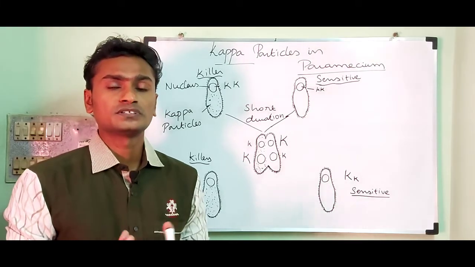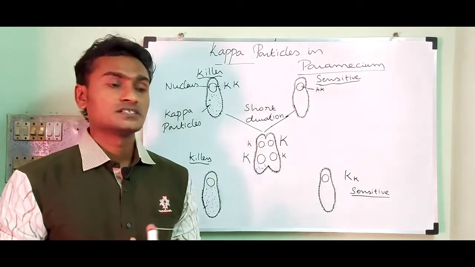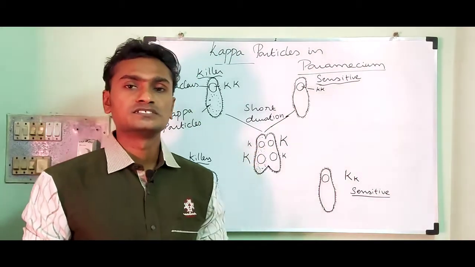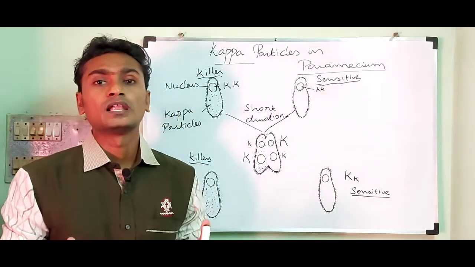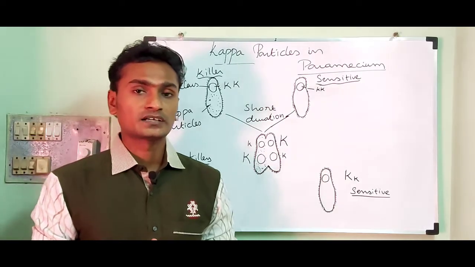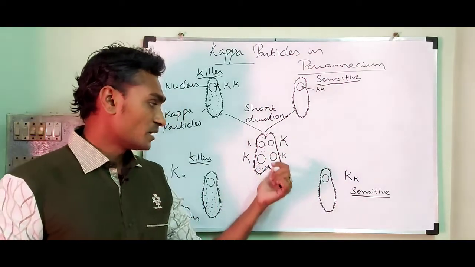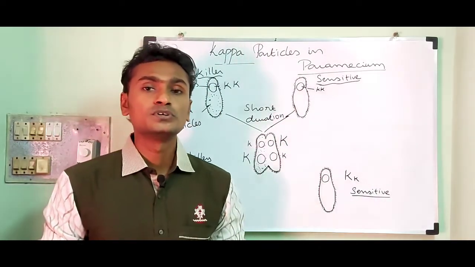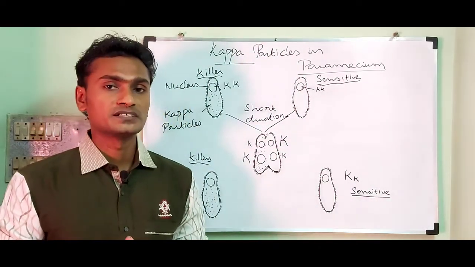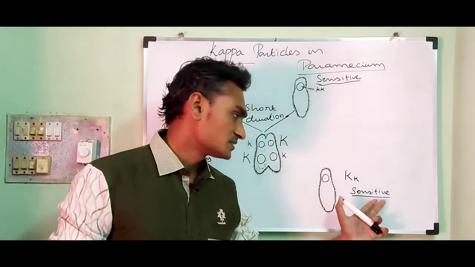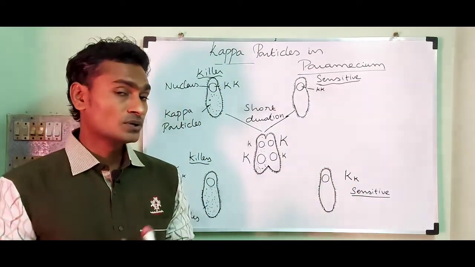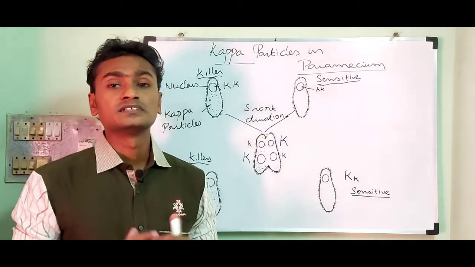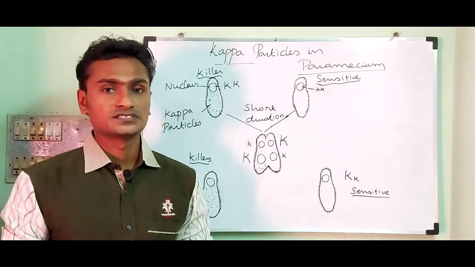There is no transfer of cytoplasm from the killer strain to the sensitive strain due to lack of time. So due to the absence of cytoplasm in the sensitives, they are not able to produce kappa particles, so they remain as sensitives. So here the duration plays a major role in the transfer of cytoplasm.